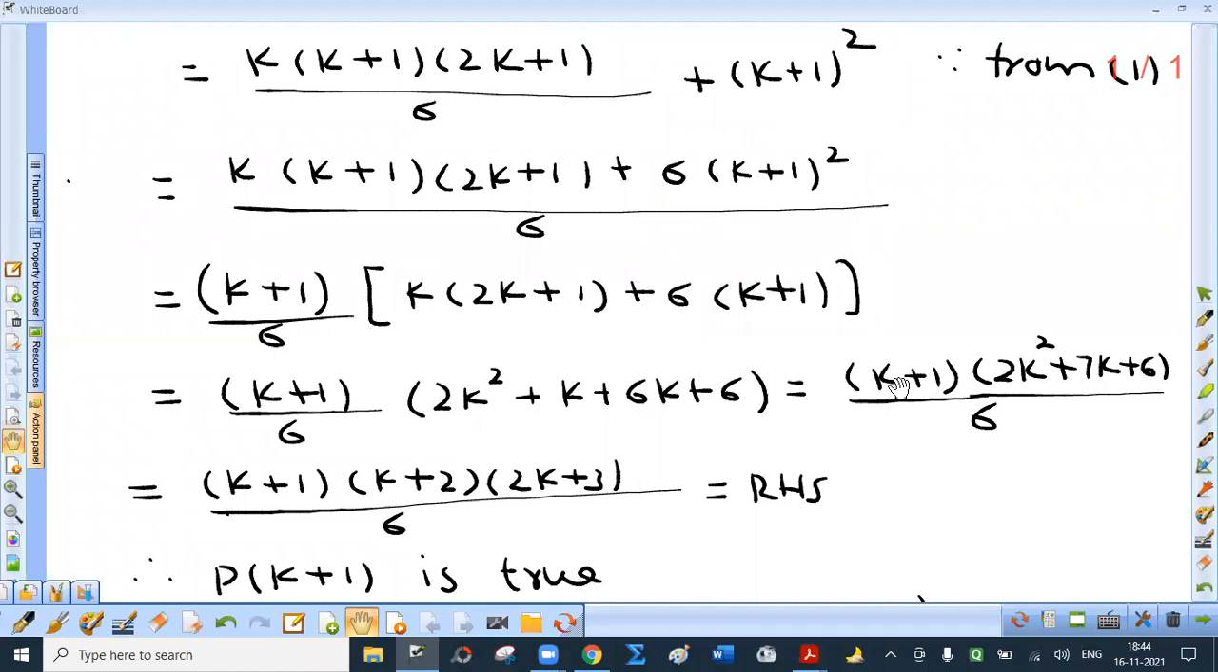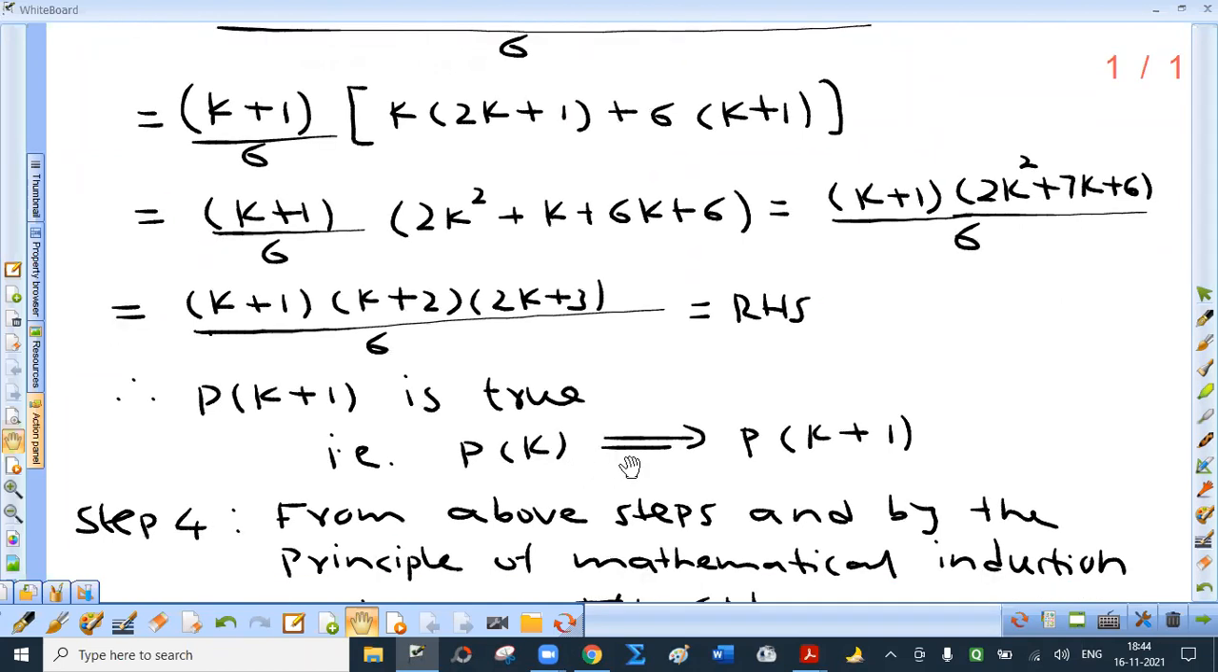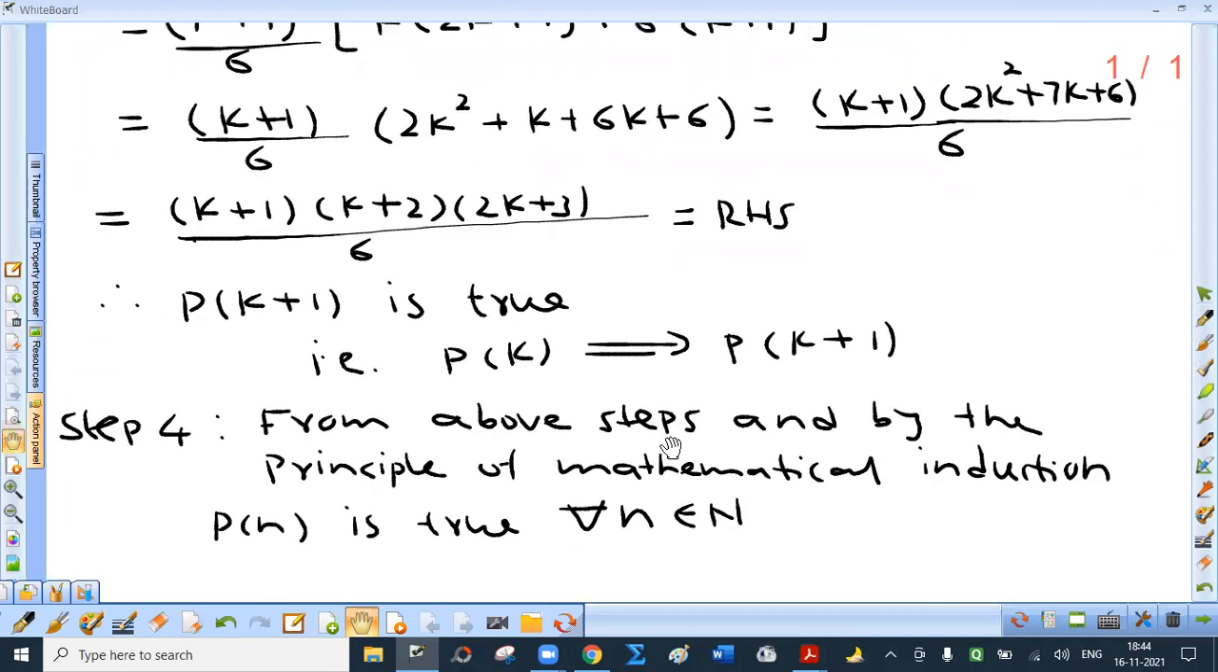Of course, you have to verify. Otherwise, if you get 8 here and if you write k plus 2, 2k plus 3, you won't get marks for that, right? But why to waste time in that? So you will notice that this is nothing but right hand side. So P of k plus 1 is true. You need not write this in exam, but what does this mean? This means P of k is true implies P of k plus 1 is true.